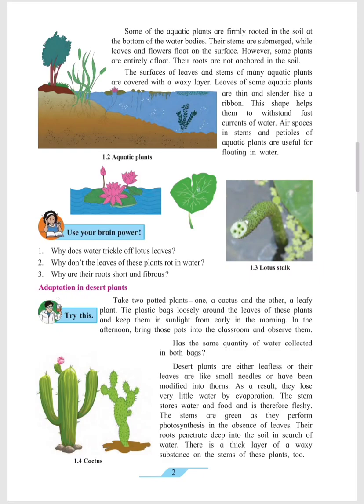There are different kinds of plants, different kinds of animals around us. Not only around us, but all over the earth. Some plants live in the desert areas, some plants live in the snowy region, some plants live in water areas. So these are the different types of plants. Not only plants, animals are also there which are living in different areas, different regions.